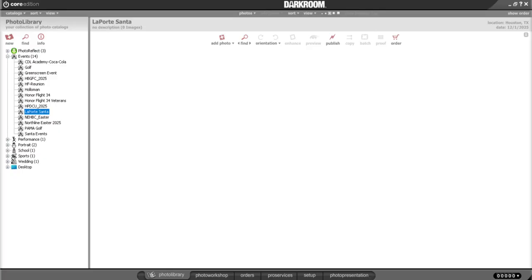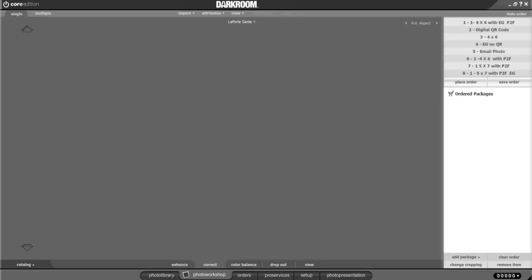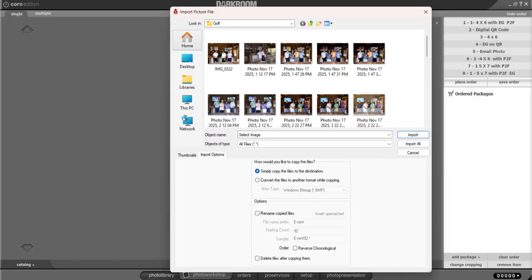And now we're going to go over into what's called the photo workshop, and I'll show you how this works. You go into your photo workshop, you're normally going to have thumbnails over here on your left side, but we have no pictures in this folder yet. So what I'm going to do is import one because I don't have my camera connected. Just going to import a picture.